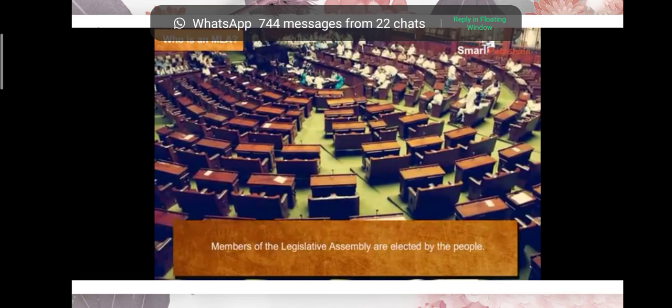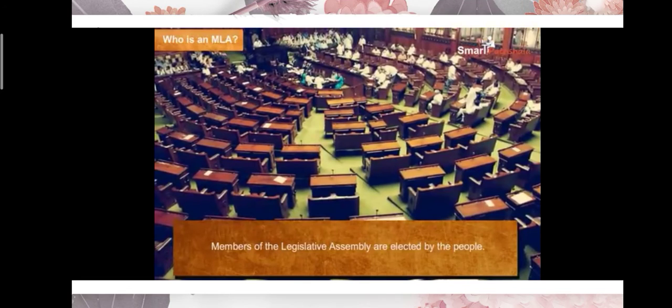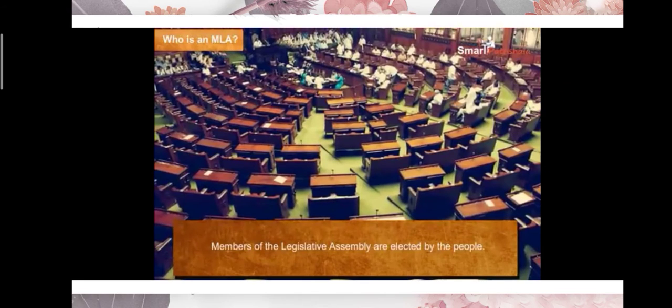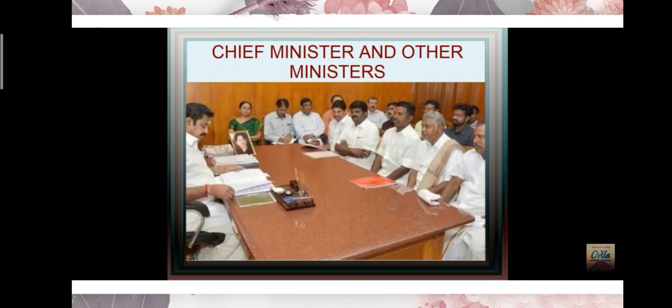Now, next, these Members of the Legislative Assembly, that is MLAs, are elected by the people by the process of voting. After the MLA is chosen, the MLAs inside the legislative assembly choose the minister.